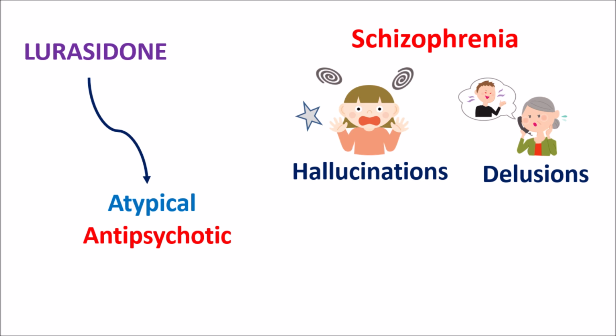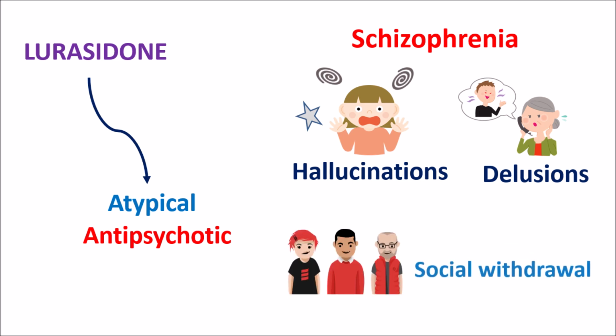These two symptoms are commonly called positive symptoms of schizophrenia, and they can be treated by many of the antipsychotics. But a few of the symptoms are resistant to many antipsychotics and are commonly known as negative symptoms. Among them, social withdrawal is one of the negative symptoms. Similarly, flattening of emotional response, lack of any response in the people, is also a negative symptom of schizophrenia, which is not relieved by many of the typical antipsychotics. But Lurasidone is an atypical antipsychotic, a second generation antipsychotic, which can relieve both positive symptoms as well as negative symptoms of schizophrenia.